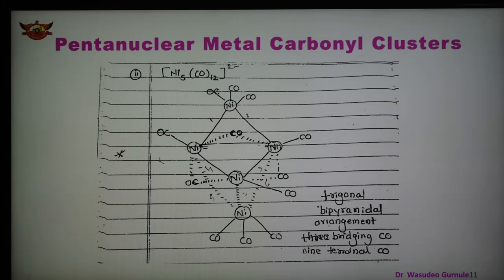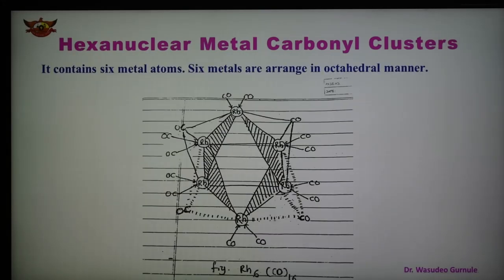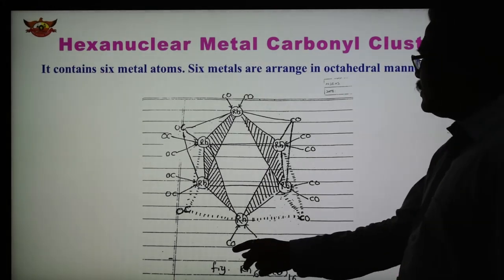Another example is the hexanuclear metal carbonyl cluster, which contains 6 metal atoms arranged in an octahedral manner. The example is Rh6(CO)16. In this case, 6 rhodium atoms are arranged octahedrally, and a total of 12 metal-metal bonds are present, with 4 triply bridged carbonyls and 12 terminal carbonyls. These are the terminal carbonyls.